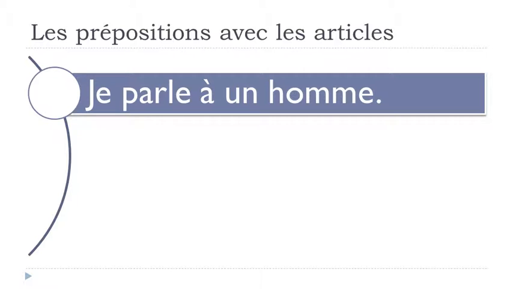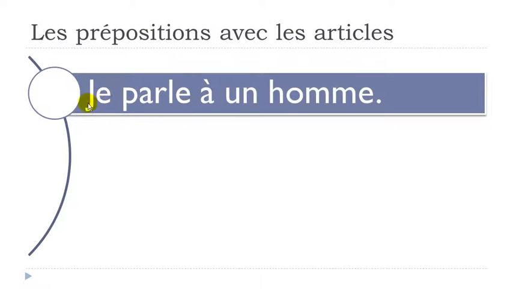I've been making a few examples. So I did take this verb parler, to talk, because it's quite interesting. You can use it with the preposition à, to talk to. Okay, and it's also possible to use it with the preposition de, to talk about something. So that's the reason why I wanted to use this verb, just to show you that basically it's possible to use two prepositions if you want to express something different, and then just to see how it will change if you put an article after that.